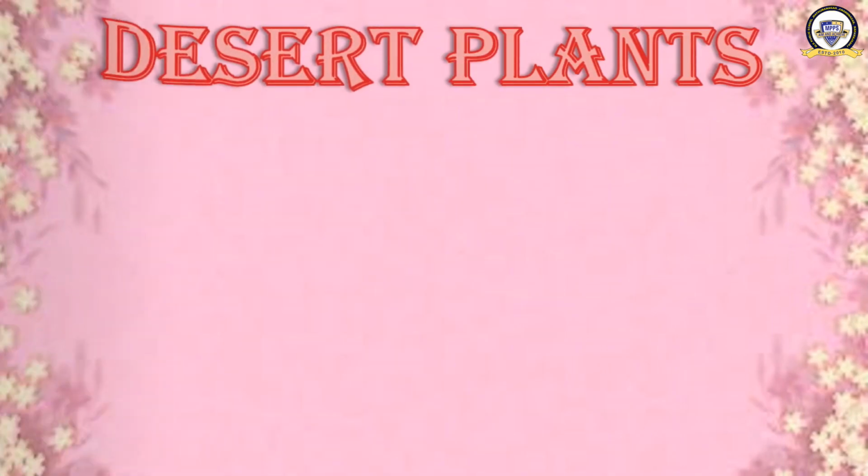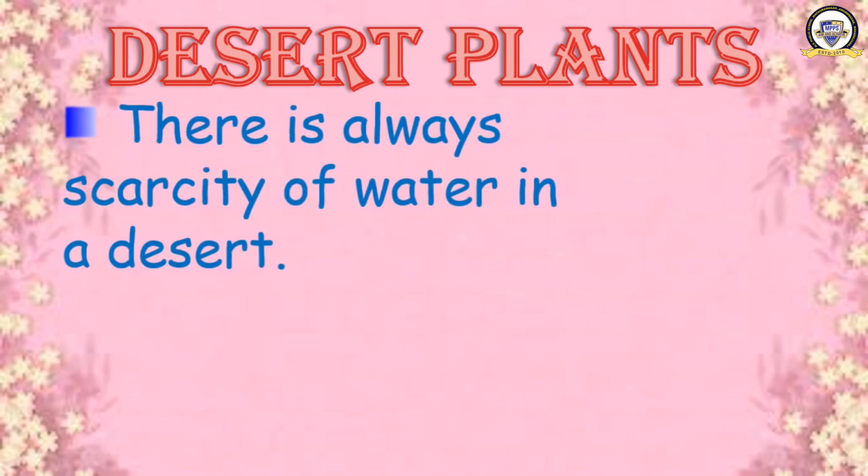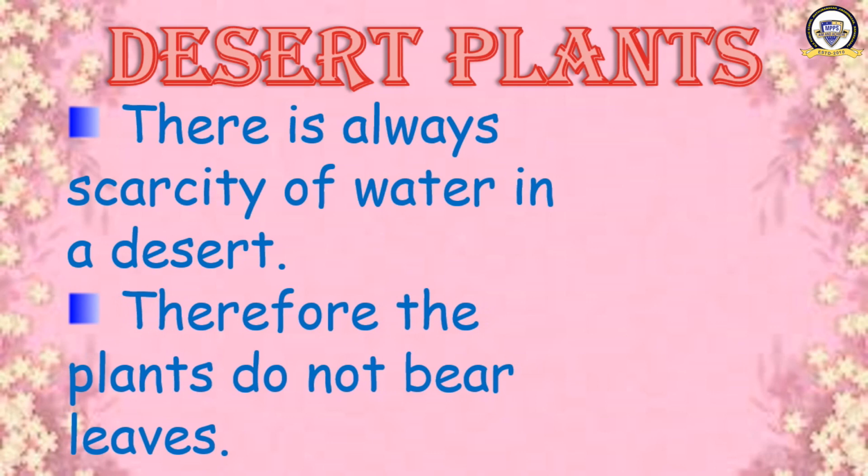What is that? Desert plant. Let us see now what are the features of desert plants. There is always scarcity of water in a desert. What is the problem in a desert? Scarcity of water. What does it mean? They don't have enough water. So, therefore, the plants do not bear leaves. When there is no water in that area, the plants adapt themselves. How do the plants adapt?